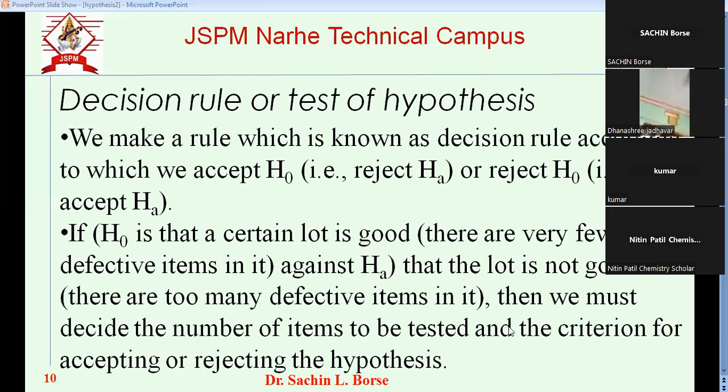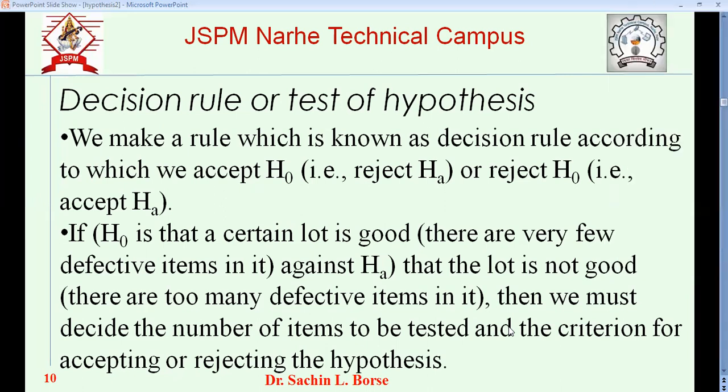Now, we have to decide the decision rule. Suppose I am creating millions of parts in my company. That is called the population. From this population, I have to take a random sample. When I take the random sample, I have to decide the criteria for when I pass the sample and when I do not. So how many defective pieces do I permit in an acceptable lot? I decide that, and that is called a decision rule.